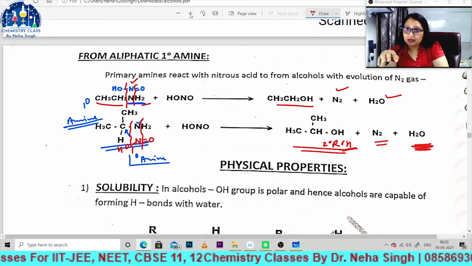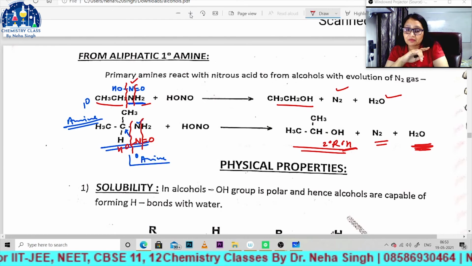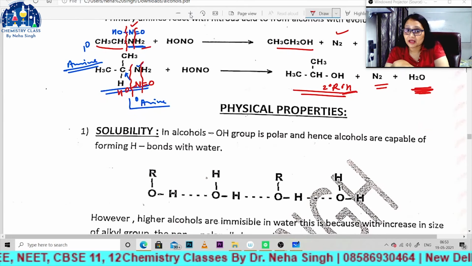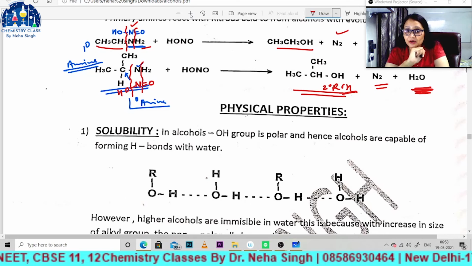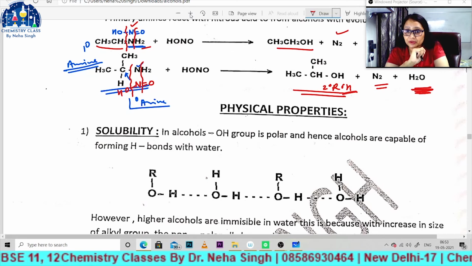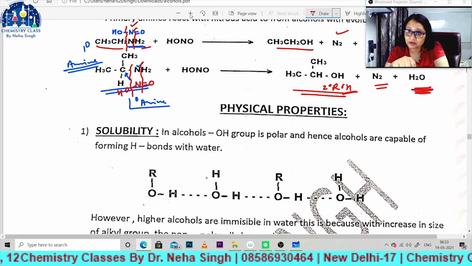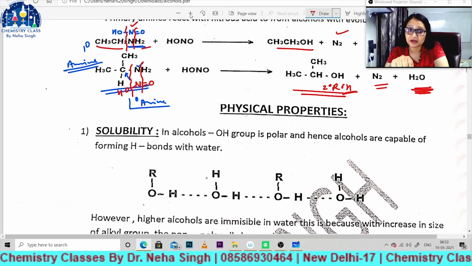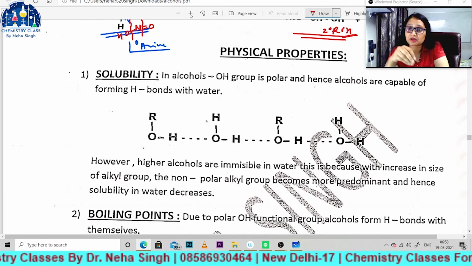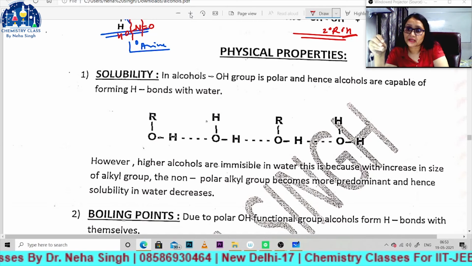So in this manner you have studied all preparations of alcohol. Now we will discuss physical properties. As OH group is present in alcohol, and the carbon-oxygen bond is polar, alcohol will form intermolecular hydrogen bonds with water molecules. So as it forms intermolecular hydrogen bonding, alcohol can be easily dissolved in water.